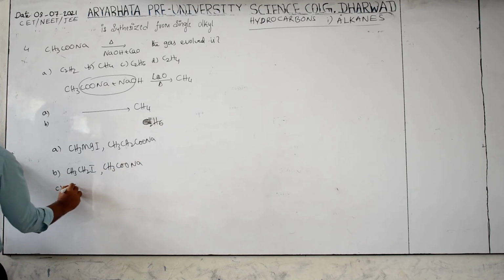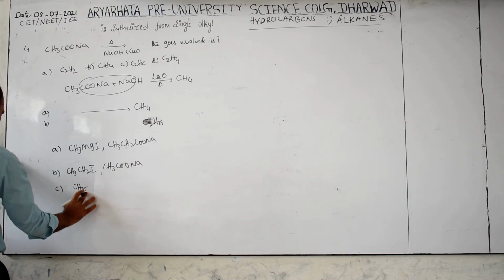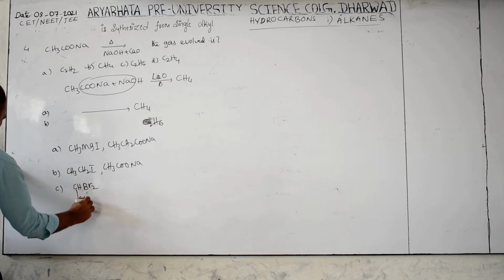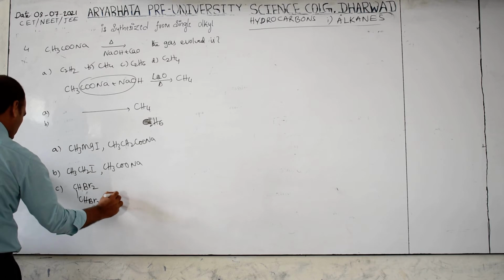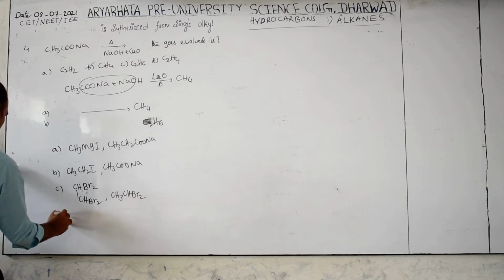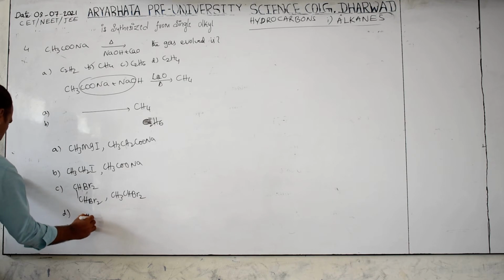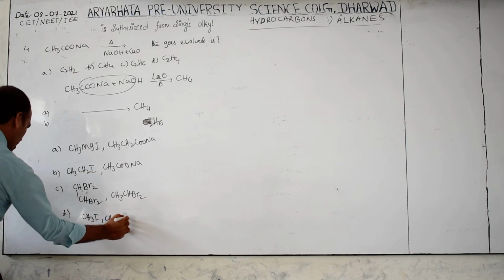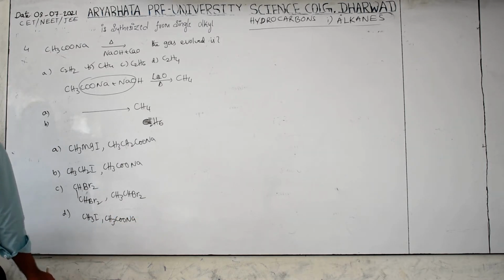Then option C is CHBr2, sorry, not CH2: CHBr2, CH3, CHBr2. Option D is CH3I, CH3COONa.